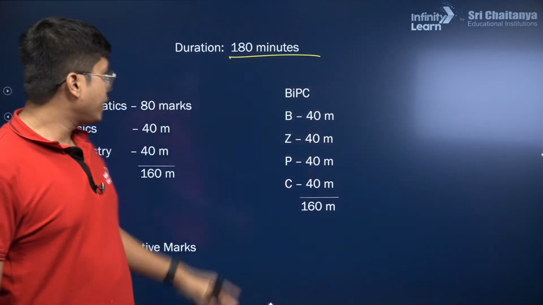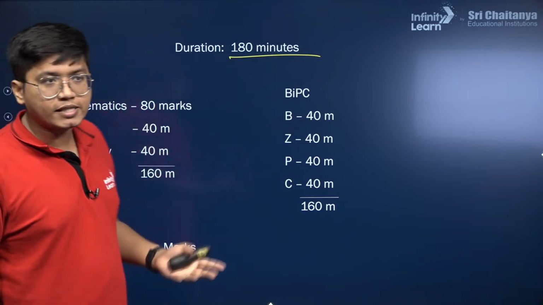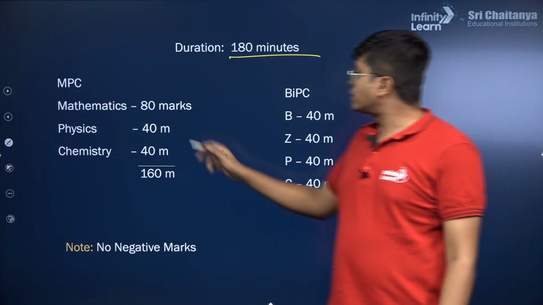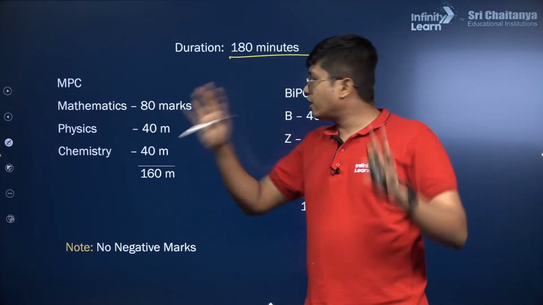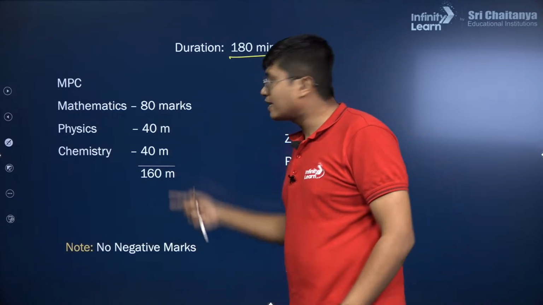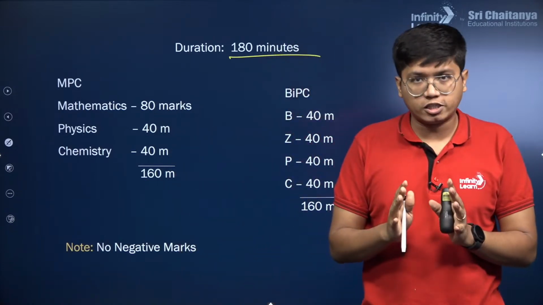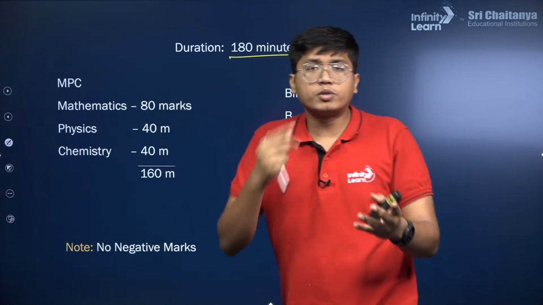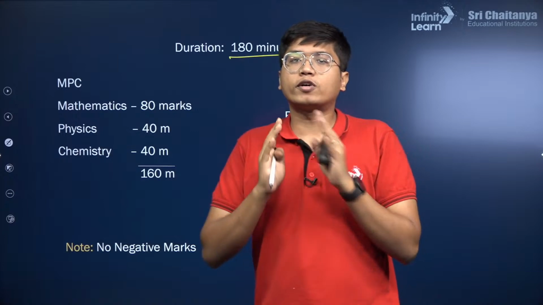Now there's two. There's the engineering one, which is MPC, and you also have the BIPC one as well. So in the MPC, mathematics is reigning supreme, which means in mathematics you have 80 marks, whereas physics and chemistry come with 40 marks each. So these two together is the same. So that is why most students, in this case, you have to focus more on maths.